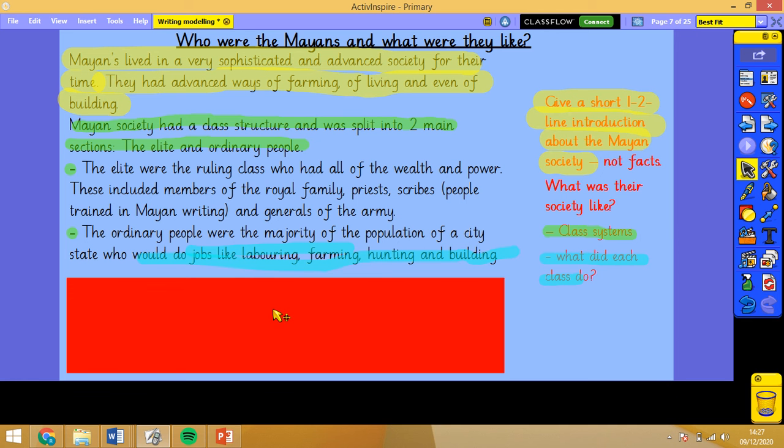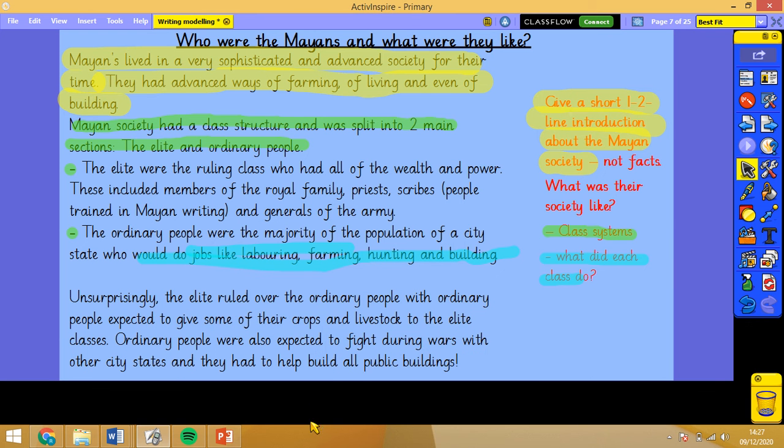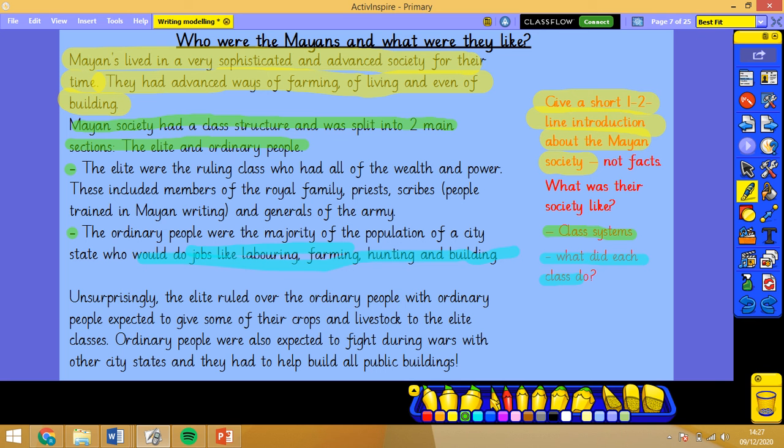So I've got my examples there of what each one did, and then at the bottom I've just given a bit more of an explanation. So I put, unsurprisingly, the elite ruled over ordinary people. So you can see there, that's where I've mentioned what my elite do.